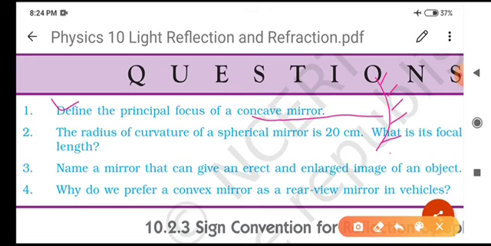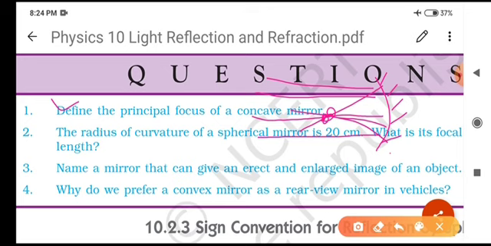When a parallel beam of light is incident on this concave mirror, then after reflection it passes through a point. And that particular point is known as the principal focus for a concave mirror, meaning a converging mirror.